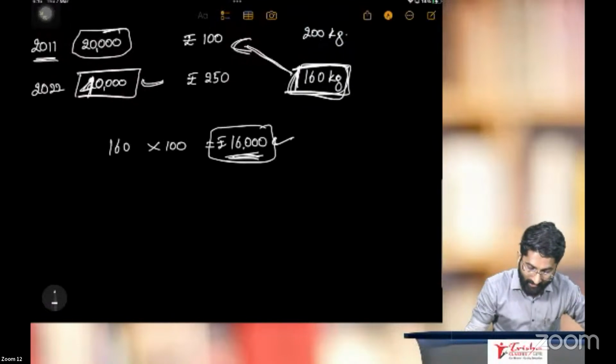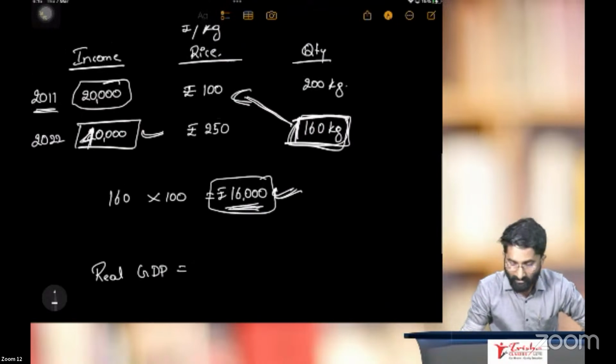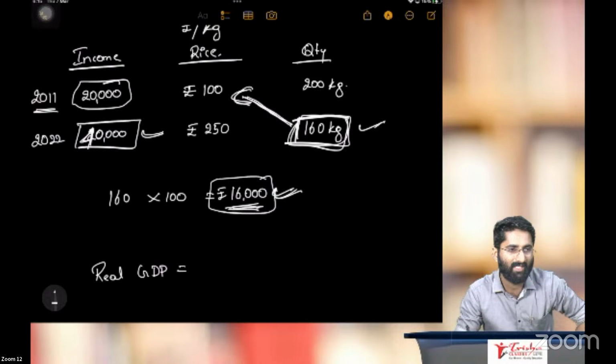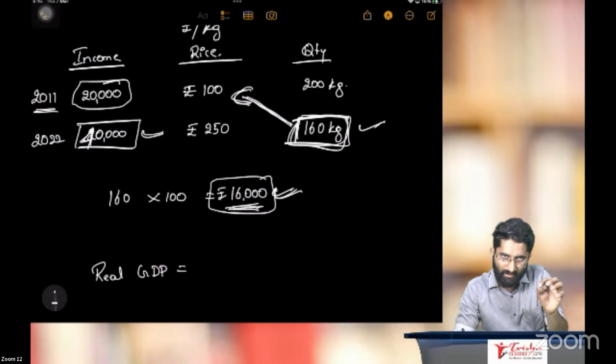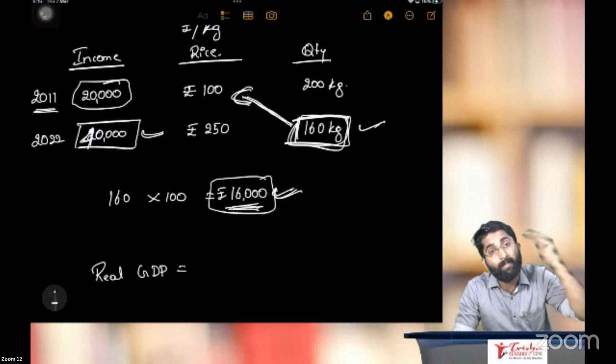So how to calculate real GDP, sir? What is this, 16,000? How did we calculate real GDP? We calculated by current year quantity multiplied by base year price. What is base year, sir? Base year is nothing but the year with which we are comparing.